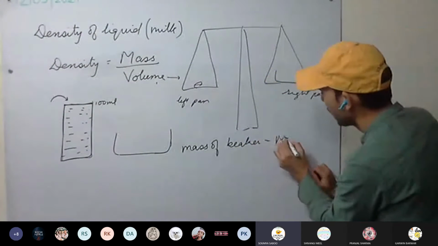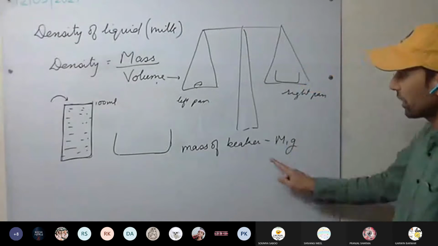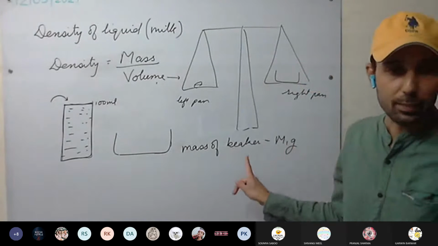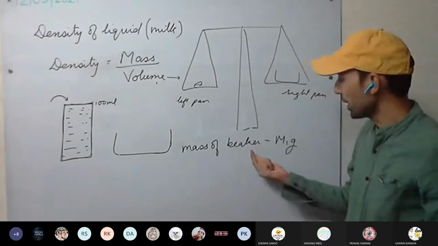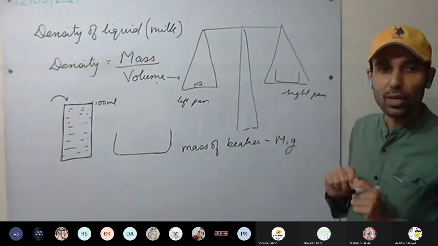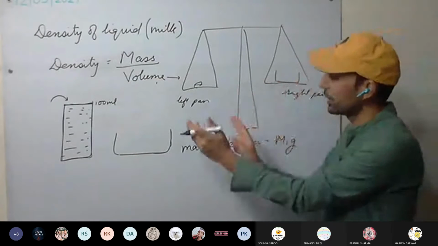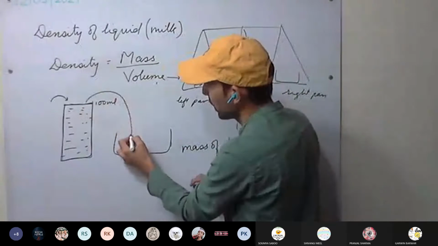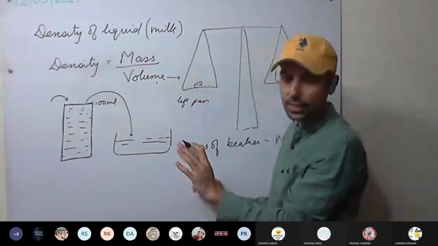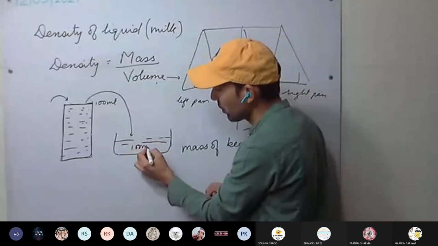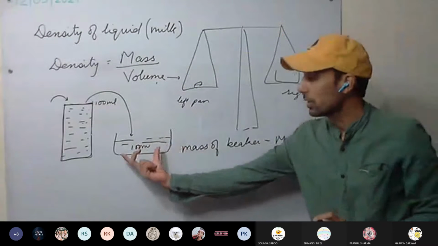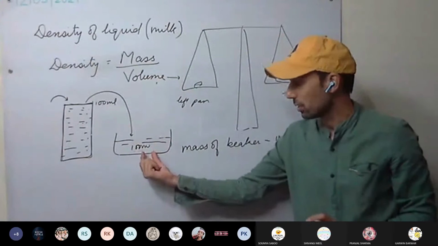M1 gram, for example, is the mass of the beaker. Now we take the beaker and fill the milk into it. 100 ml milk was there in the measuring cylinder, and we poured it into the beaker.